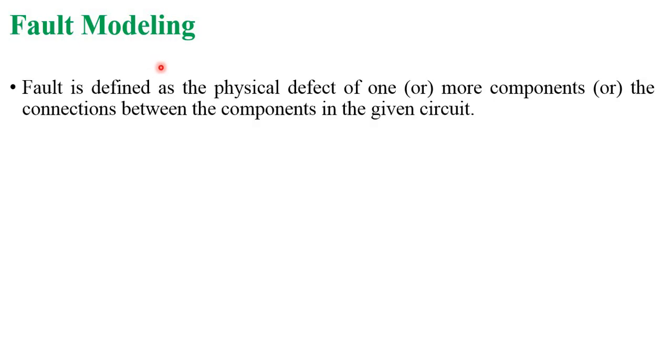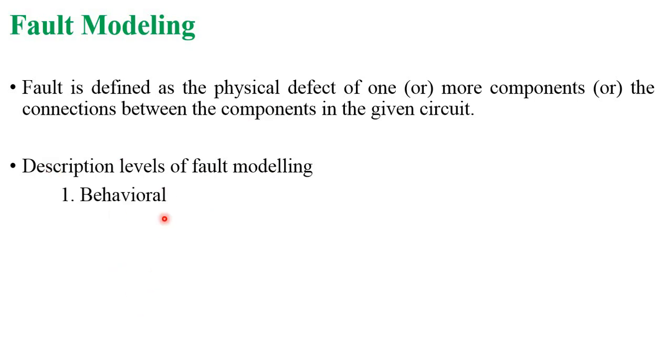So how different types of fault modeling are there? First, see what is meant by fault modeling. It is defined as a physical defect of one or more components or connections between the components in the given circuit. And here is the description level of fault modeling, that means the different types.